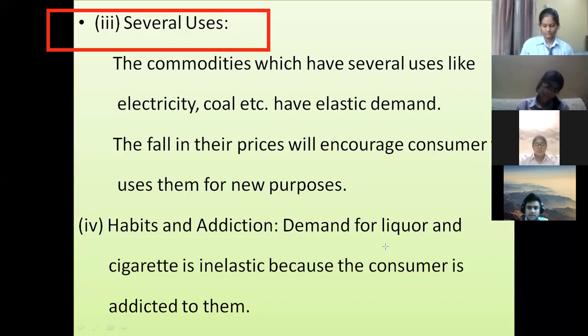Take the example of electricity. Electricity has various uses, like we are using electricity for lighting the rooms. We are using electricity for getting air from fans, to use AC, to use heaters, to use water coolers, for being used in lamps.